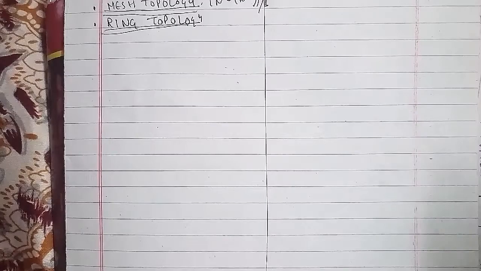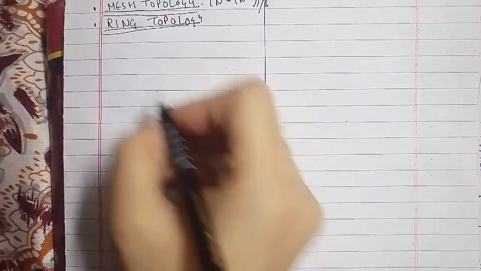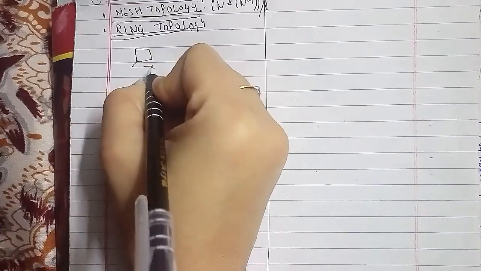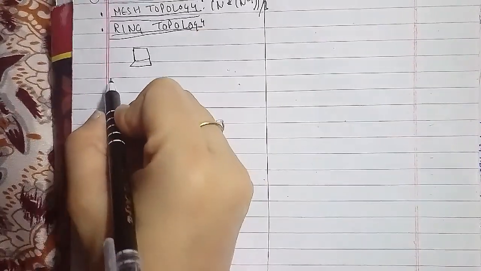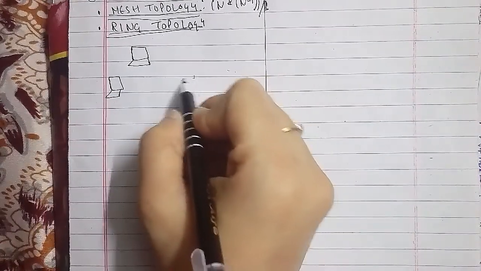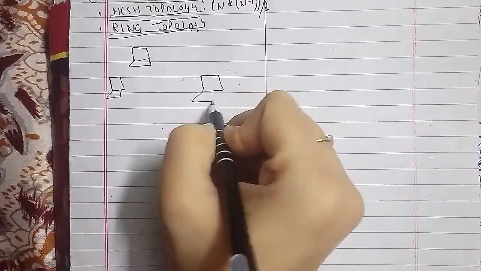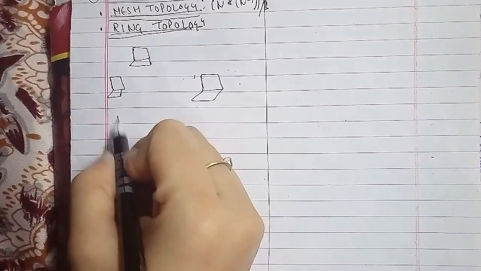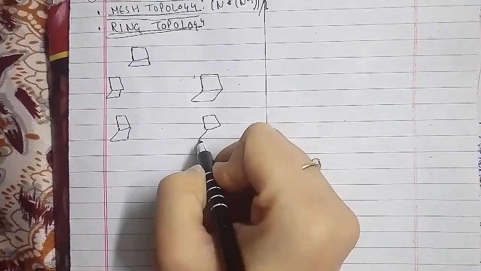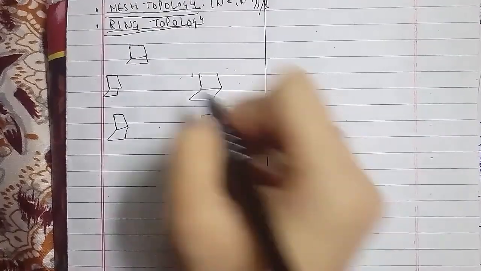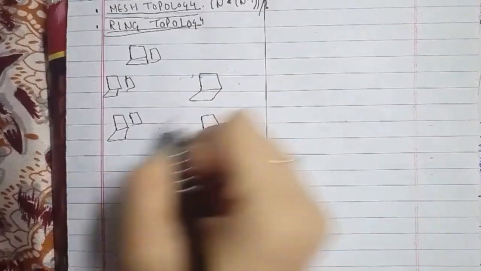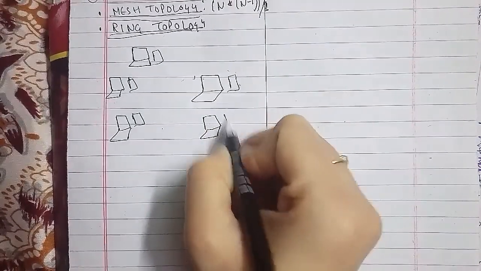So this is connected to one another first, then this is connected to one another as well. After that, this is connected to this, and then this is connected to this, and this is connected to this as well. So this is a sort of mesh topology that we can see. Every network is connected to one another. That is known as mesh topology.